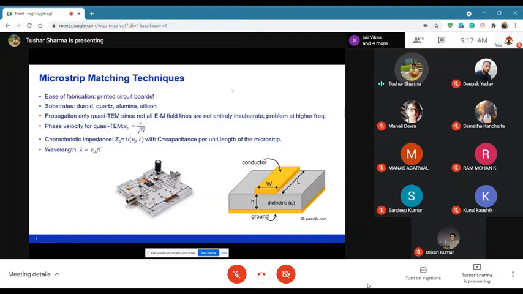So here it is shown on the left. You see this is my PCB here.